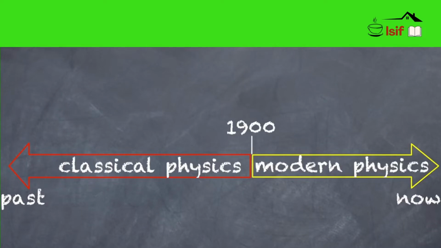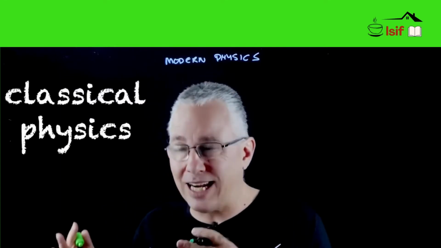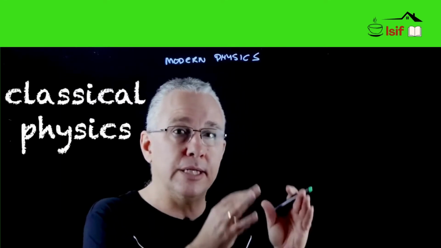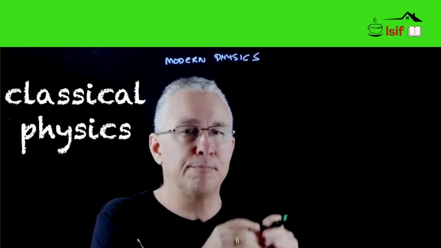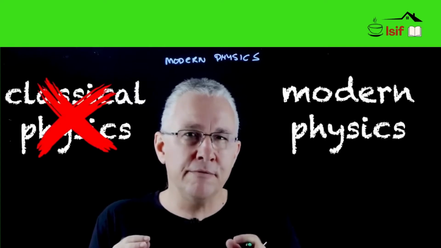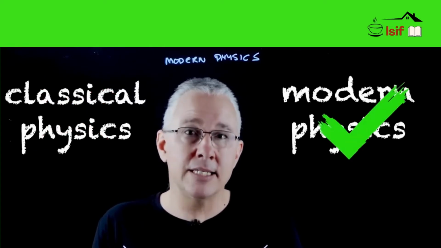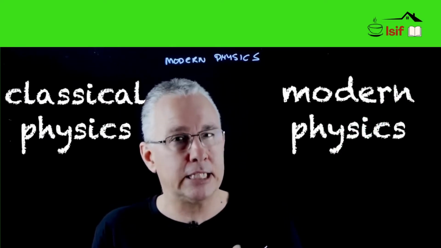Another way of thinking of modern physics is as a new paradigm. The old paradigm of classical physics treated waves and energy as discrete from the physics of mechanics, that is the motion and analysis of motion of particles, whereas modern physics blurs the lines between those two. But the reality is that classical physics still holds sway in many of our everyday experiences.